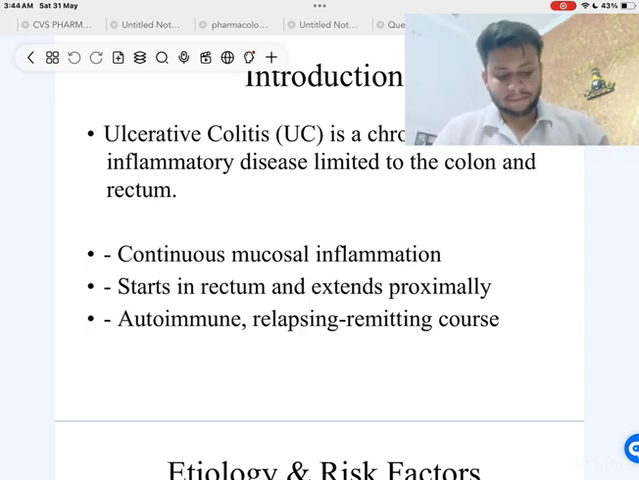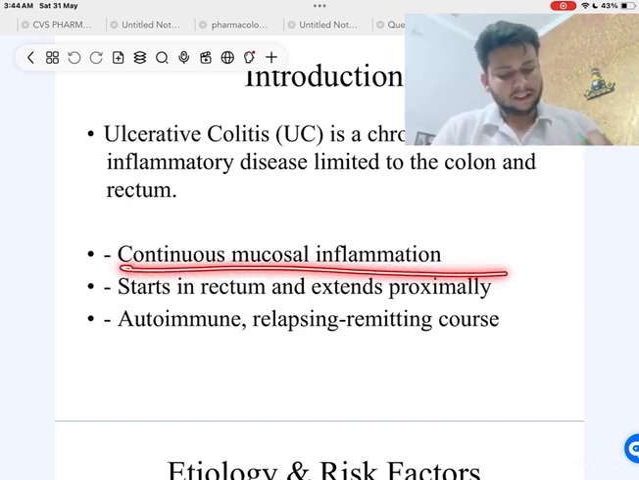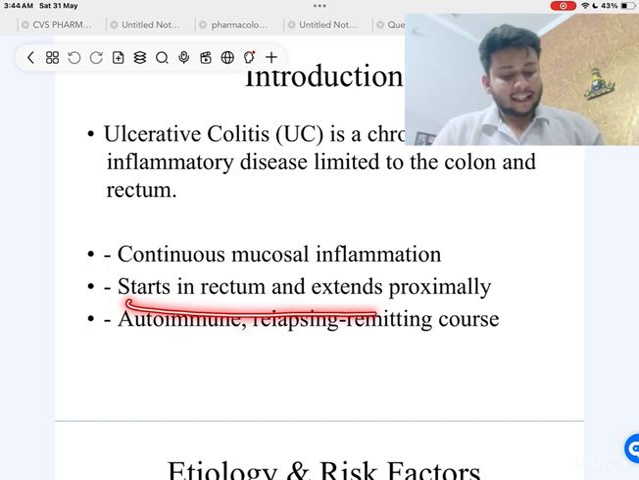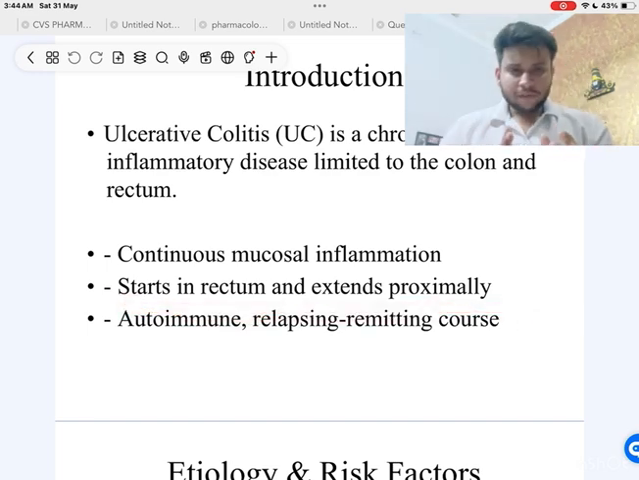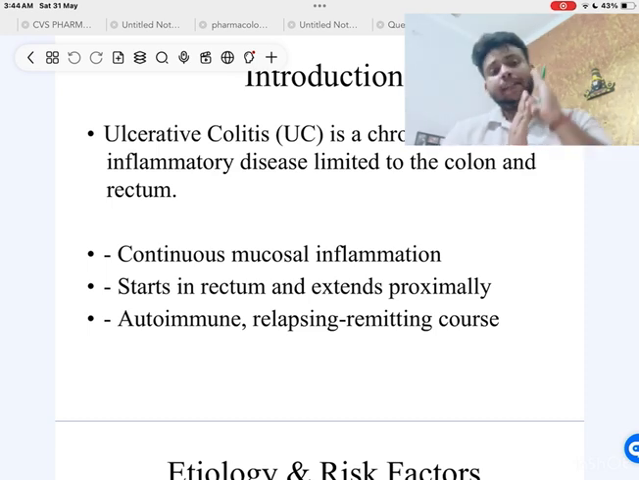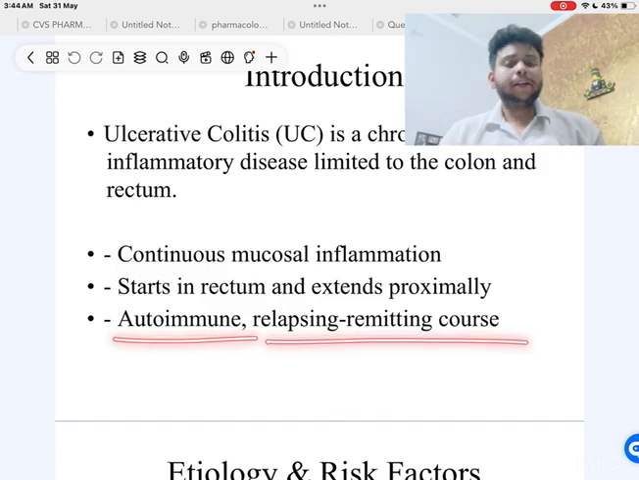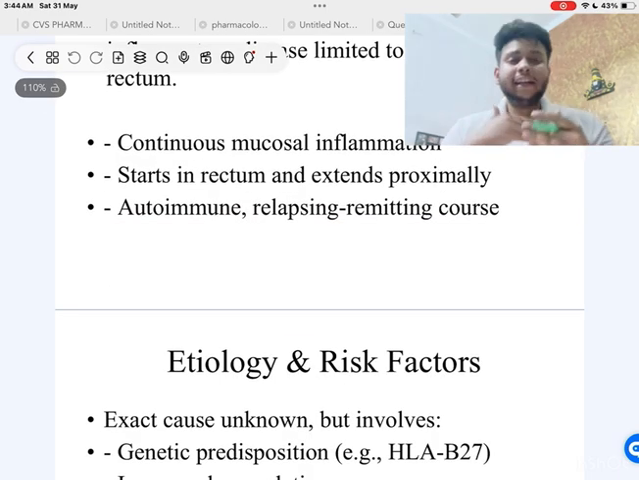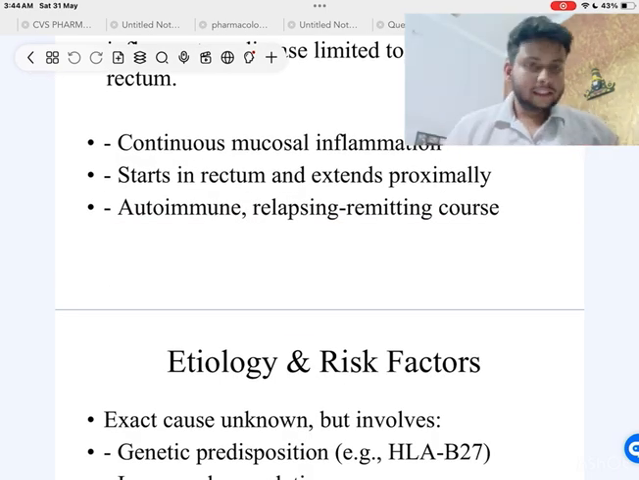It is because of continuous mucosal inflammation. It will start in the rectum and extend proximally. In most cases, it starts in the rectum and extends proximally, which means the upper side. It can be autoimmune or have a relapsing-remitting course. So if it is happening again and again, it can be a serious problem.